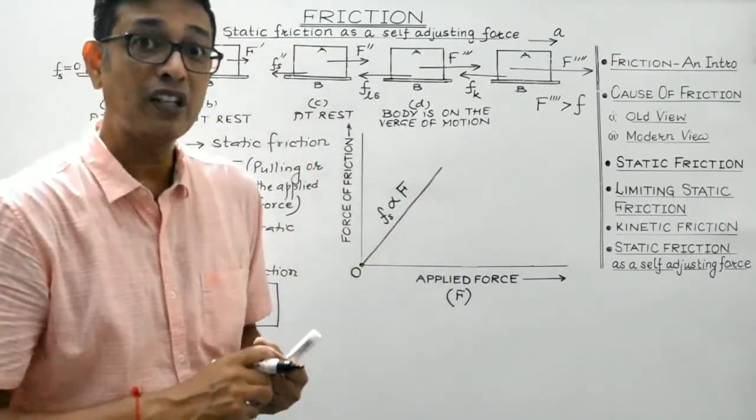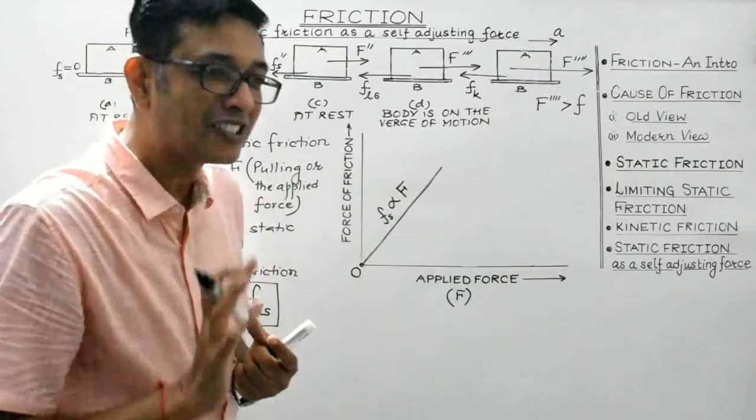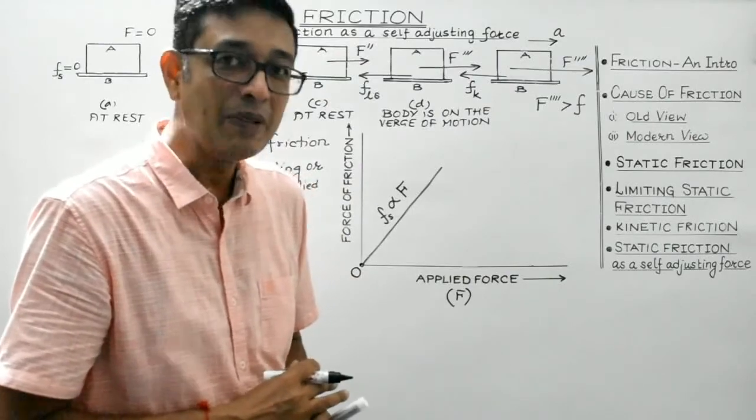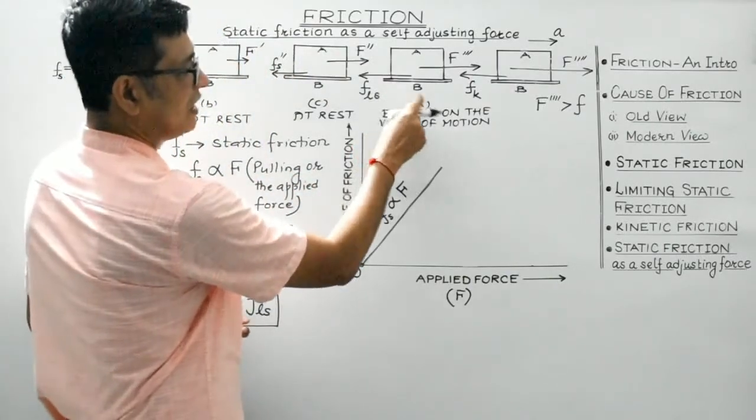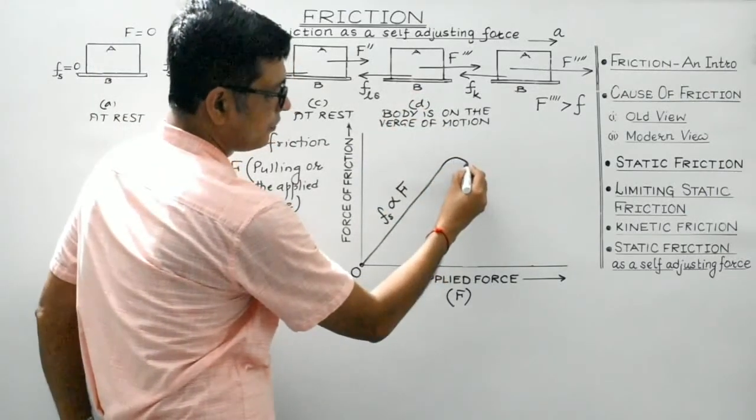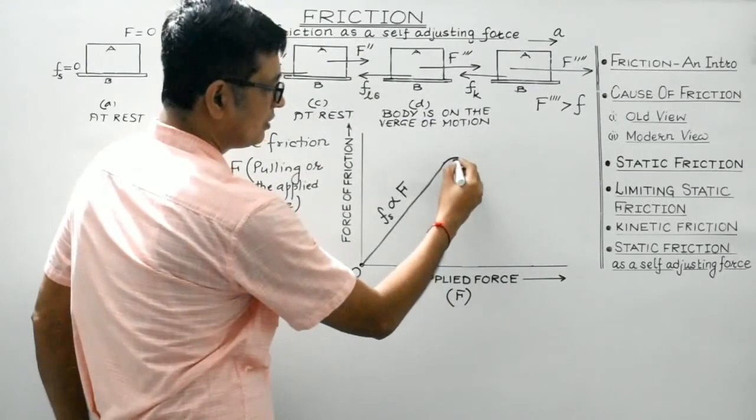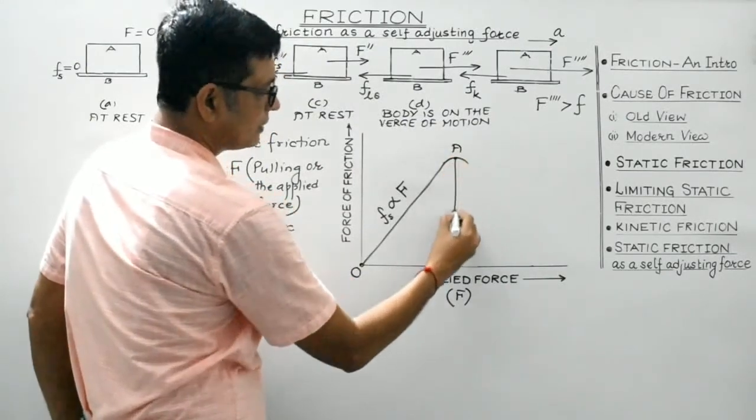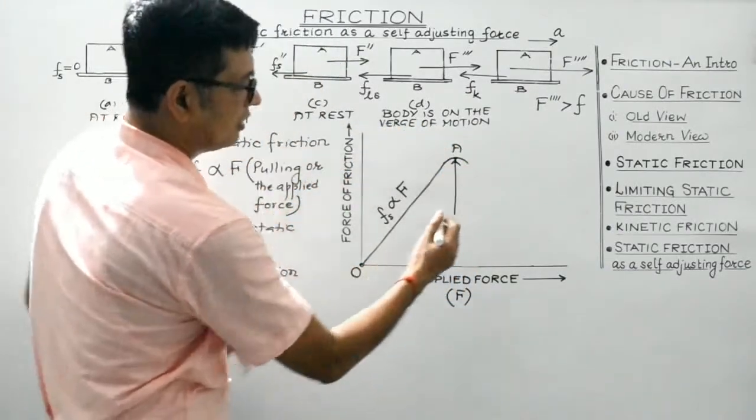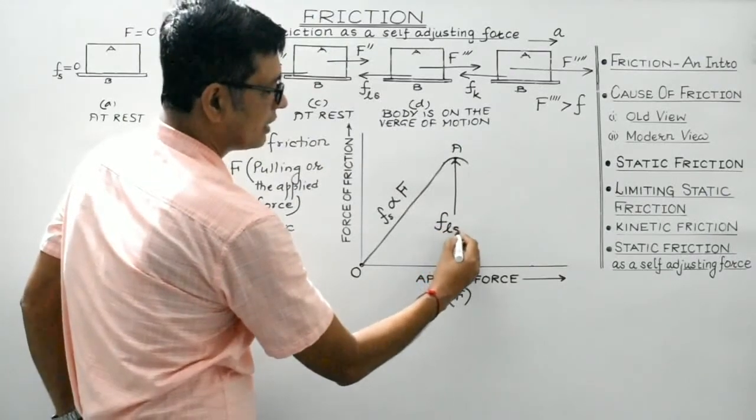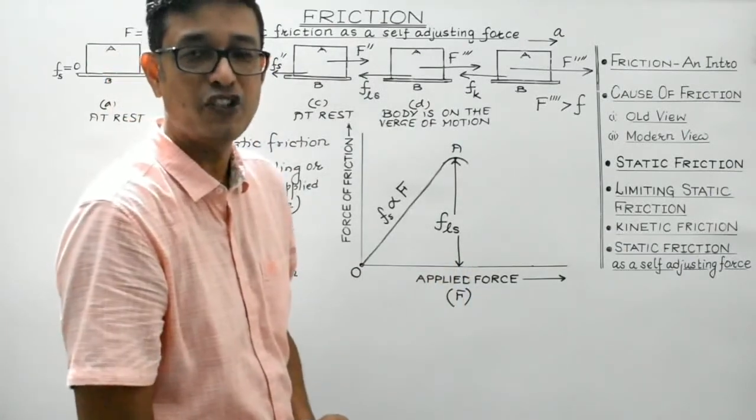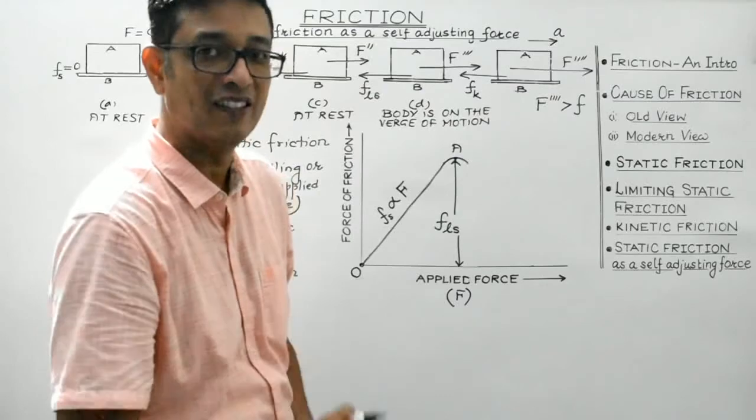Here's to it. When the body is just on the verge of motion, the body just starts moving, then the static friction is maximum. That is known as limiting static friction, which is indicated by diagram D. So here you need to represent a hump like this. Suppose this is A, this is the maximum value of the static friction. This is known as limiting static friction. It is the maximum value of the static friction just before the body actually starts moving.